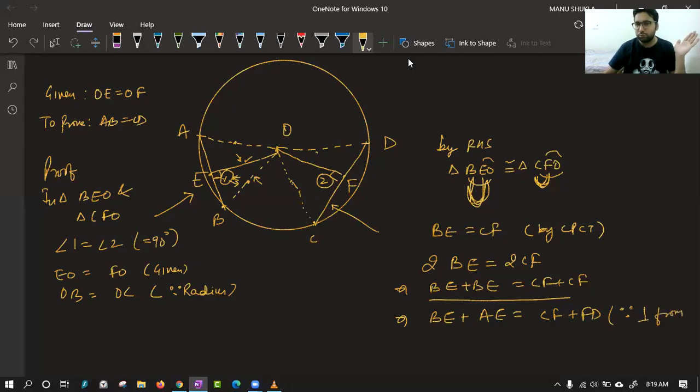Perpendicular from center to the chord bisects the chord. This is the property that we have used, and with the help of this we can say complete AB is equal to complete CD, and with this we are done. Now let us start exercise 10.4 where we will be using these concepts only. So class, shall we start 10.4 now?